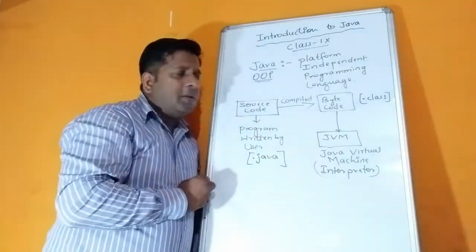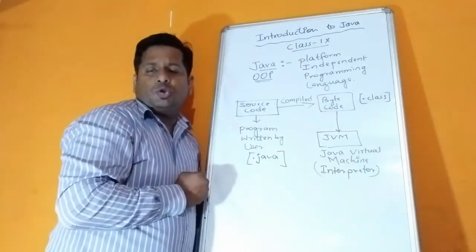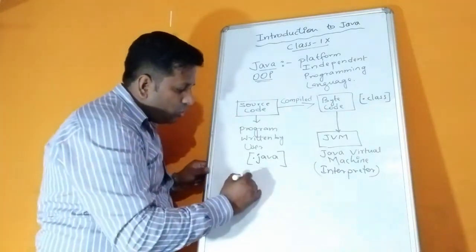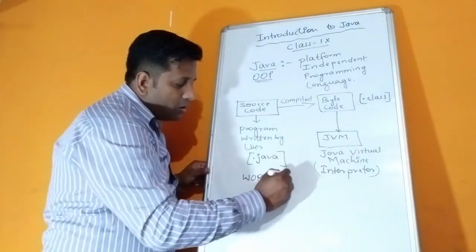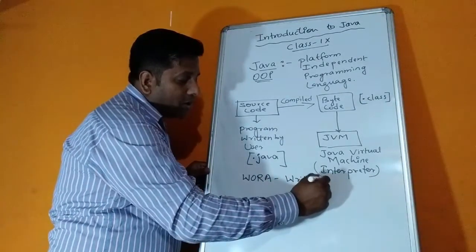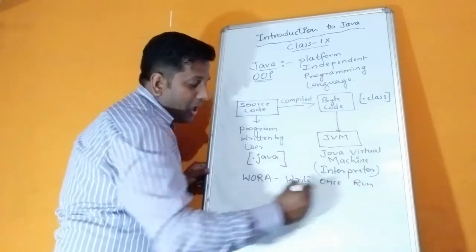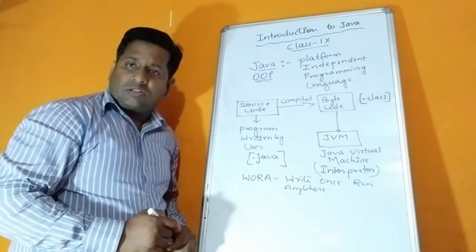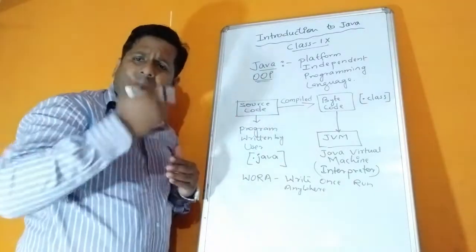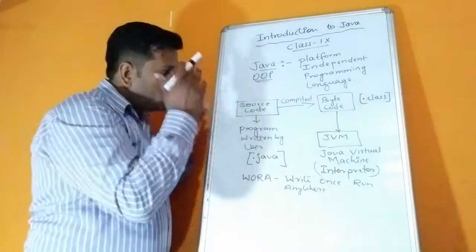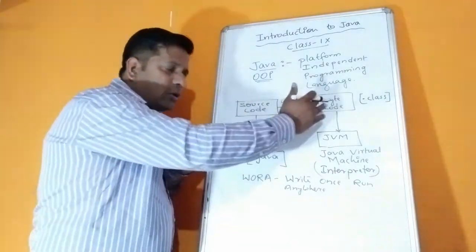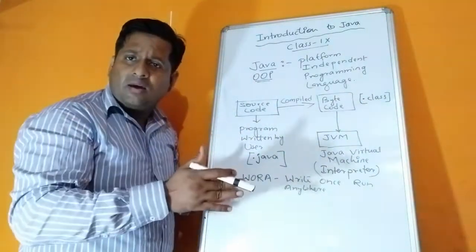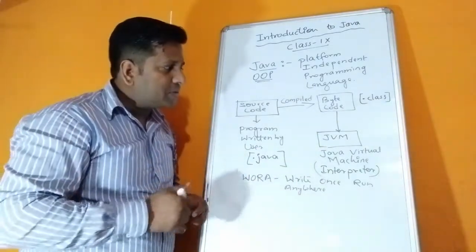This platform independent feature of Java has also been given a special term, and that special term is WORA, which stands for write once, run anywhere. That means you can write once and run anywhere. You don't have to compile every time to get the output. Once you have compiled on one machine, that compiled code, the byte code, you can execute on any other machine, maybe Windows, Solaris, or Mac, any type of operating system.